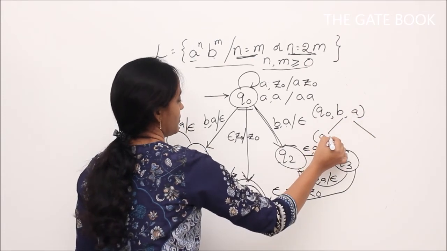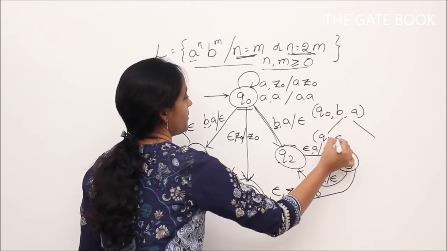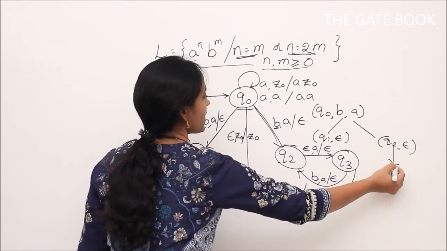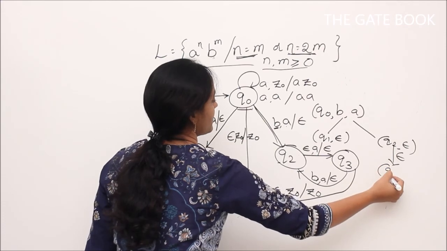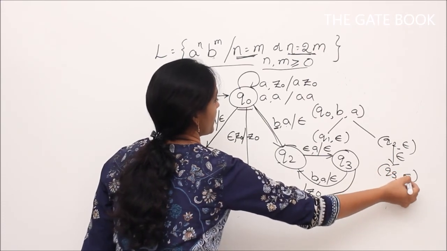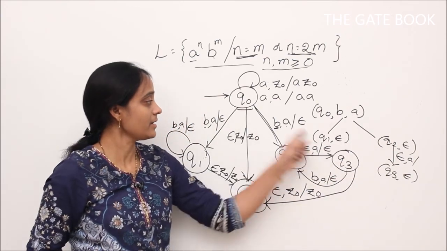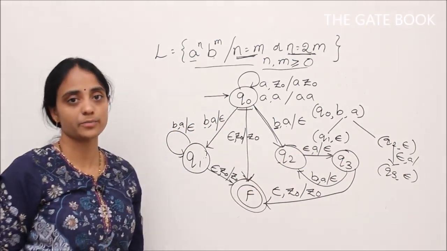Either you can go to Q1 and pop, or you can go to Q2 and pop. From Q2 again there is a move on epsilon that it goes to Q3 and pop. Right? So that's why this is also a non-deterministic push down automata.